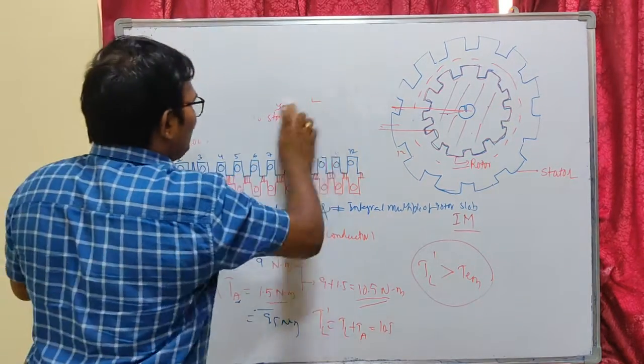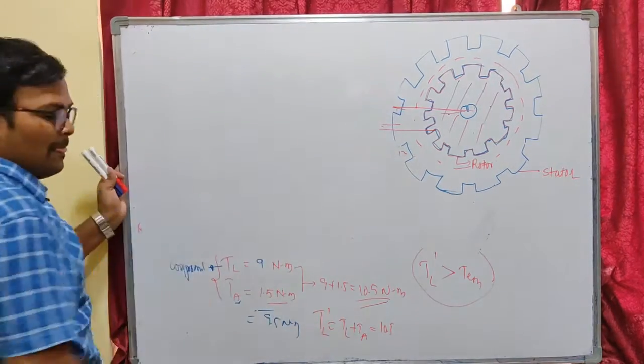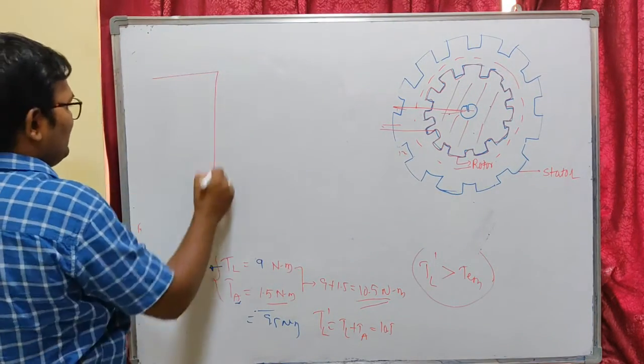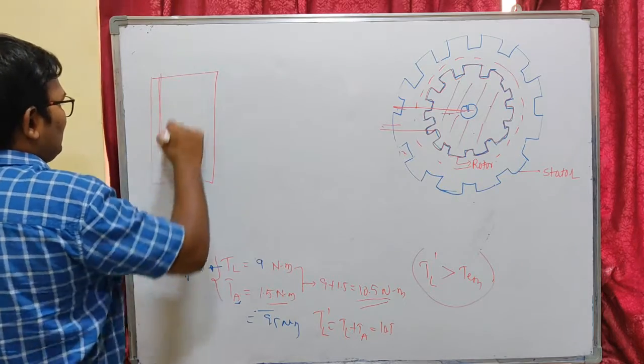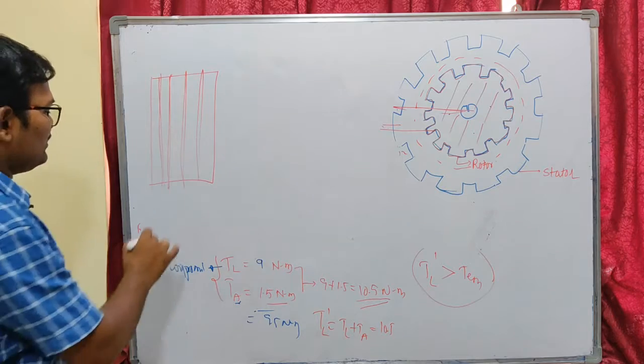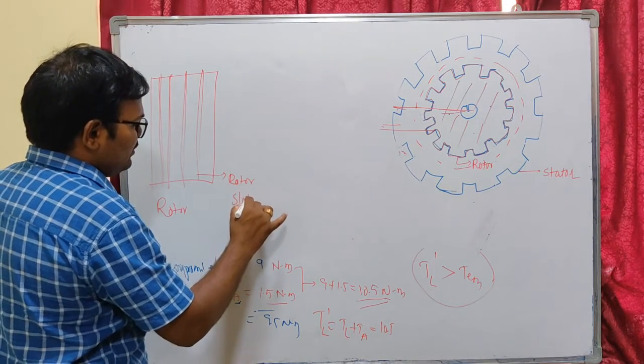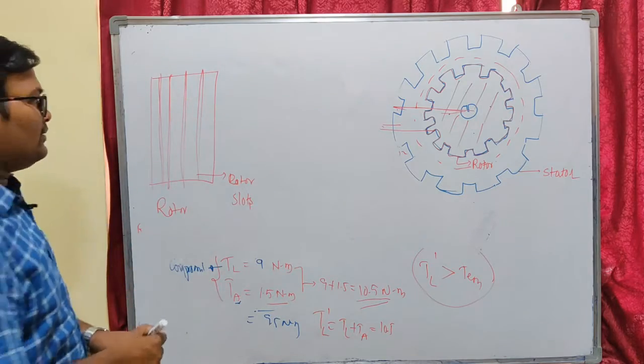by skewing the rotor slots. So what is skewing? You know that our rotor is slotted like this. These are the rotor slots. Okay, let us consider it is a rotor, and these are the rotor slots. Okay, so what do you mean by skewing then?